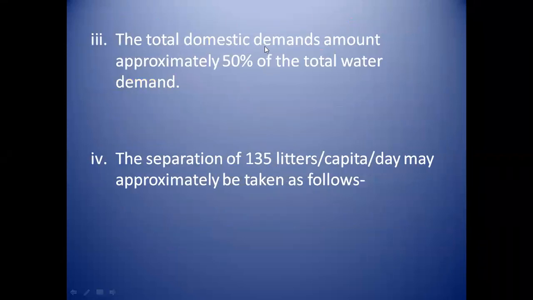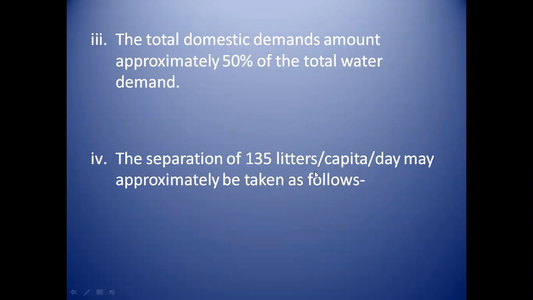The total domestic demand is approximately 50% of the total water demand. That is, the water used for domestic demand is 50% of the water used for all works.